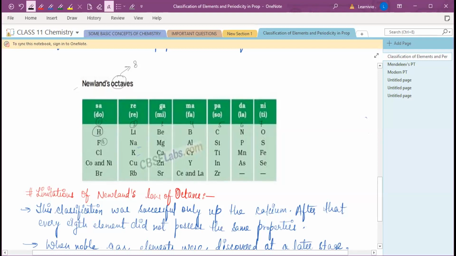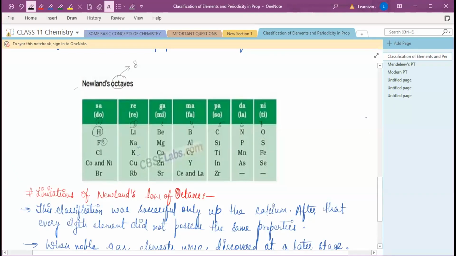And it is just like the relationship that exists for musical notes. He compared it to musical notes like sa, re, ga, ma, pa, dha, ni, and then you again start with sa. Similarly, all the sa, like hydrogen, fluorine, chlorine, have similar properties according to Newlands. He arranged the elements in increasing order of atomic masses, and he said that every eighth element has properties similar to the first.